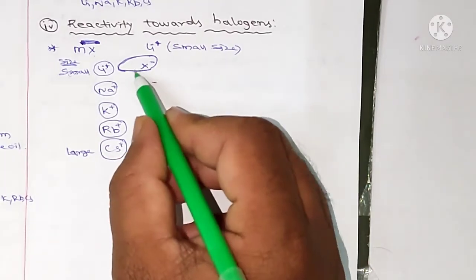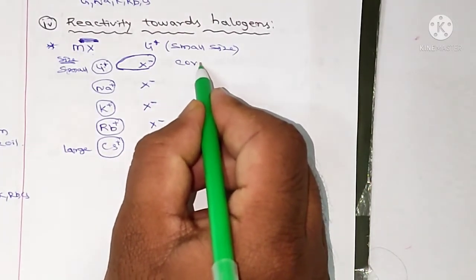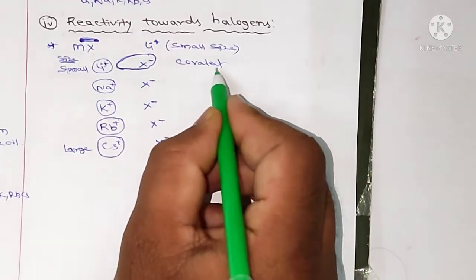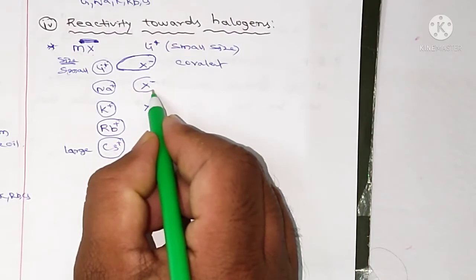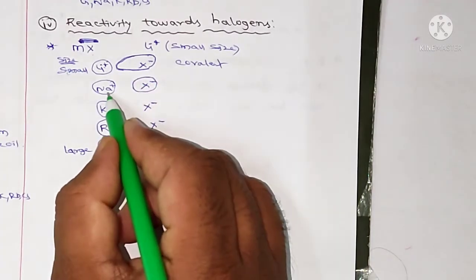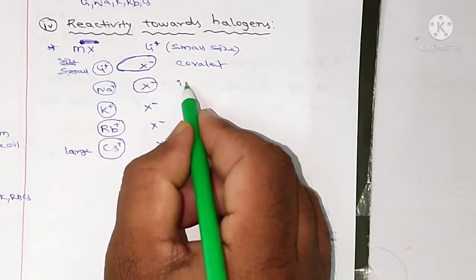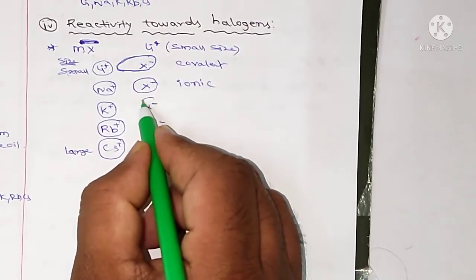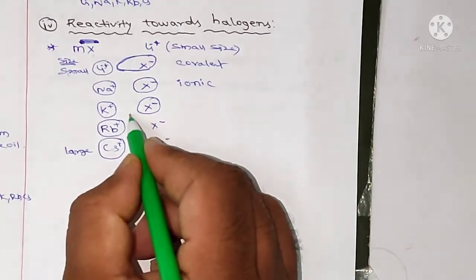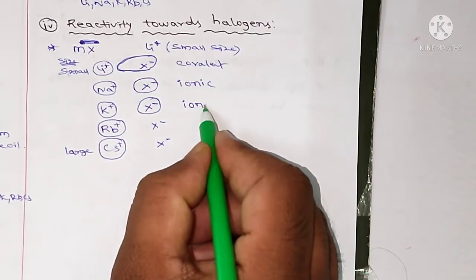So the lithium halides are somewhat covalent. And here less distortion takes place, so it is ionic. And here also less distortion, so the potassium halides are also ionic.